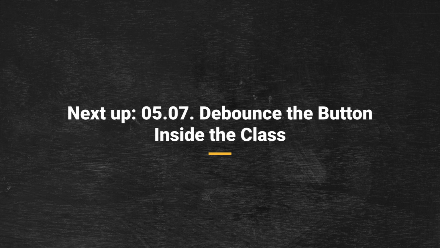Our logic is now human-friendly. However, mechanical buttons have a hidden flaw called bouncing that can trigger our isPressed method multiple times in a millisecond. In the next lecture, 05-07, we will solve this by adding debouncing directly inside our class. See you there.